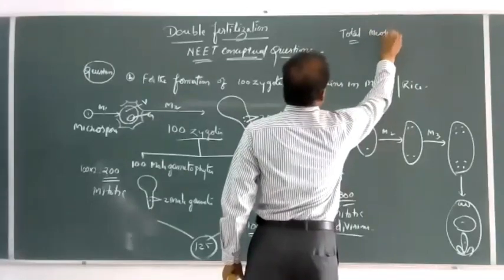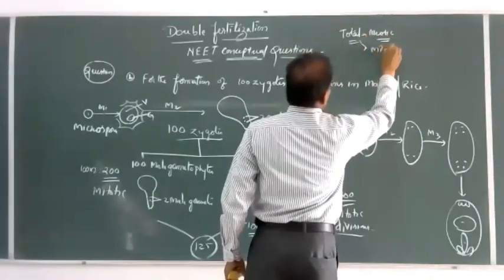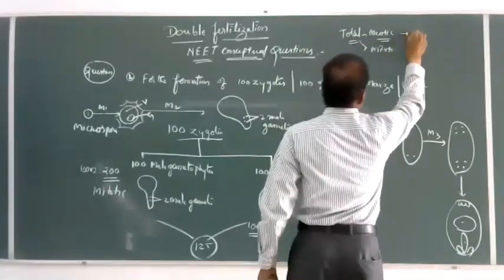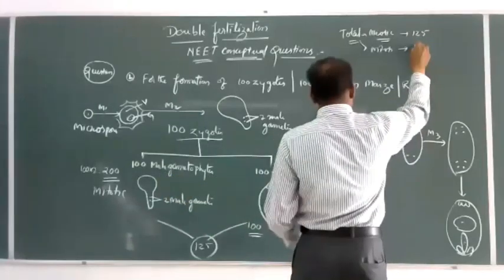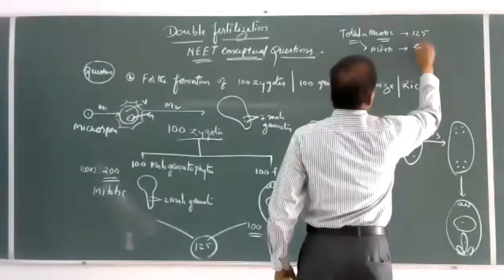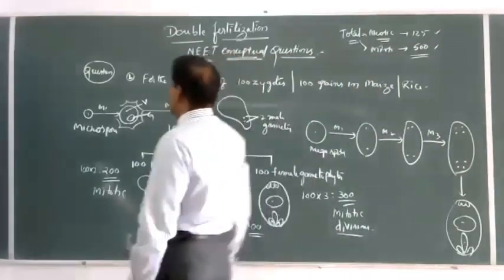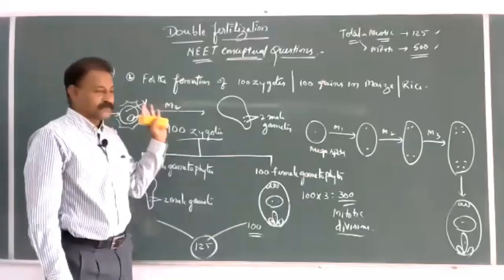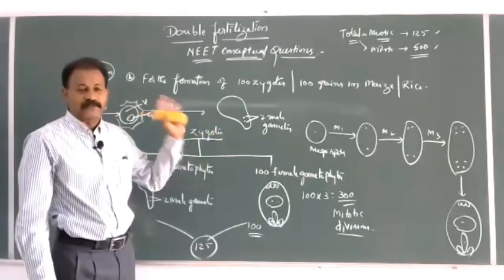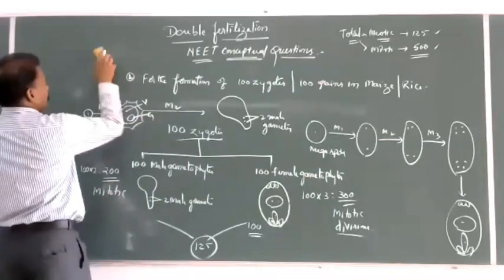So in the previous class we have seen total meiotic 125 and total mitotic 500. Based upon the subject concept, my dear students, it is only possible when you know the subject. Now, other forms of questions.